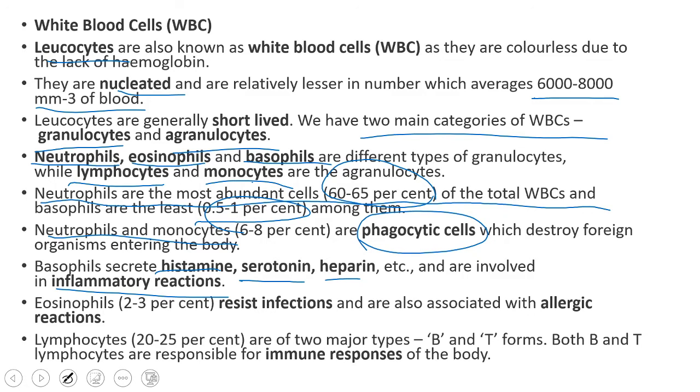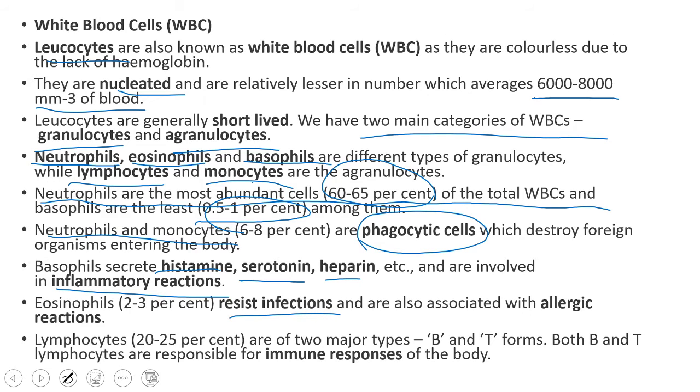Right. Next, eosinophils we have. Eosinophils resist infections. Whenever any foreign organism enters into our body, they will not allow it, that's why they resist infections. And they are also associated with allergic reactions. That means whenever any foreign organism or disease causing germ enters into our body, it will be shown in the form of allergic reaction like cold, cough. Those are allergic reactions indicating that some foreign organism has entered into our body. That was done by eosinophils, right?